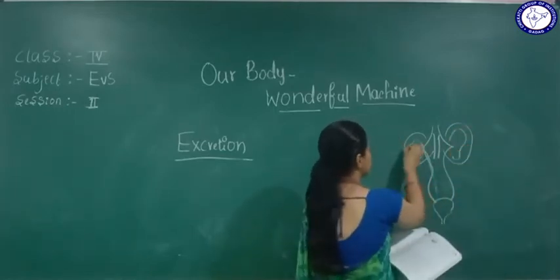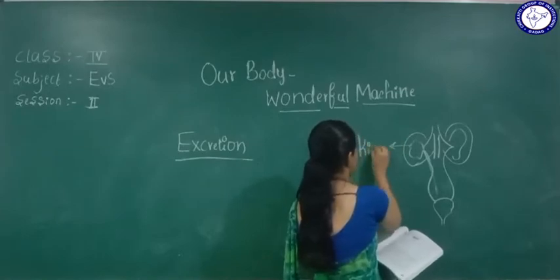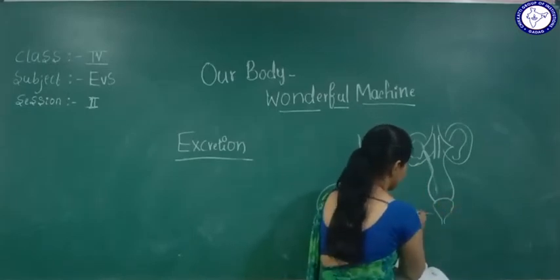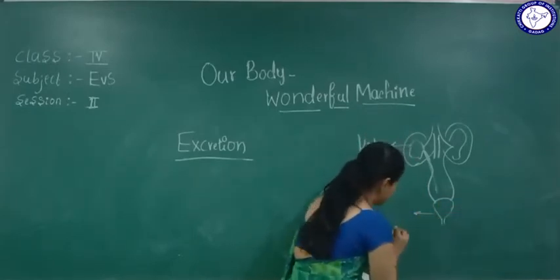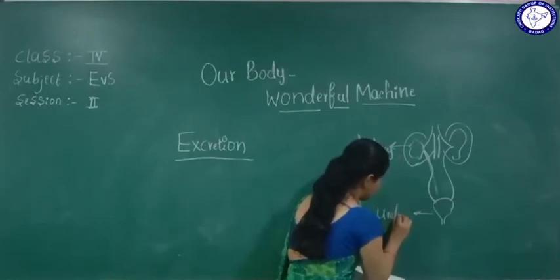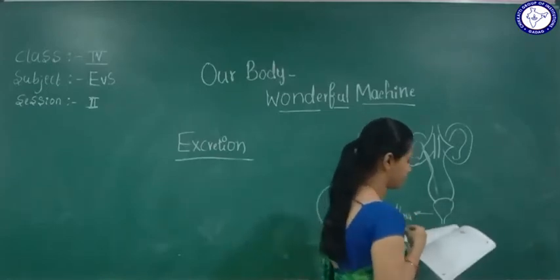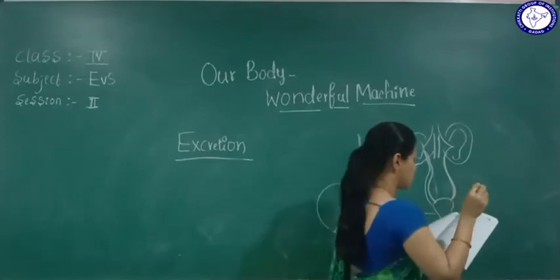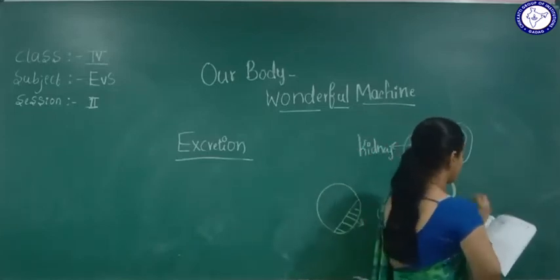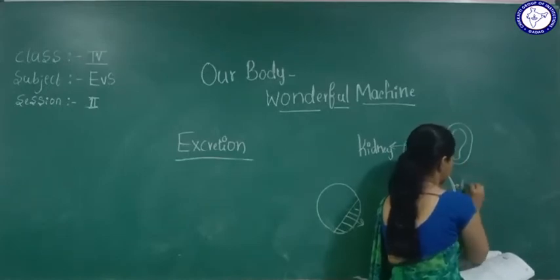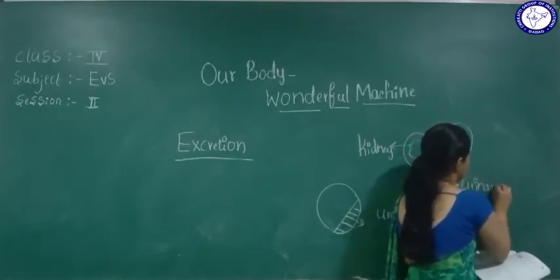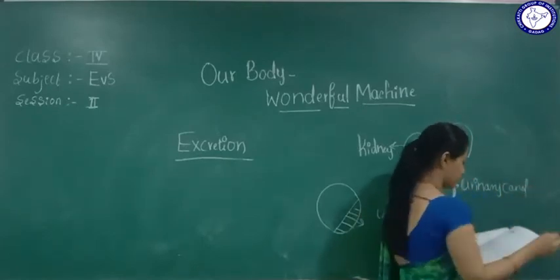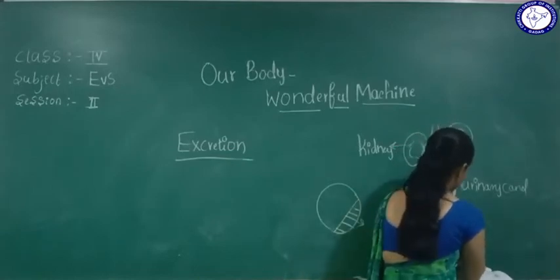Okay, here is what? Kidney. It's what? Urethra. Urethra. Okay, here it's what? Urinary canal. Here it's a urinary bladder.